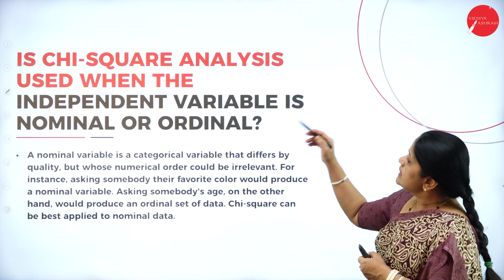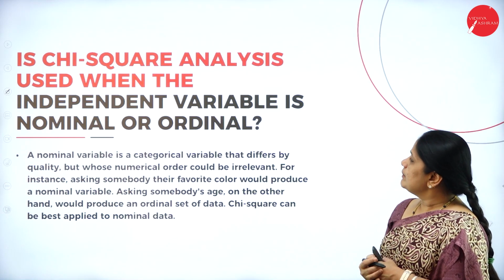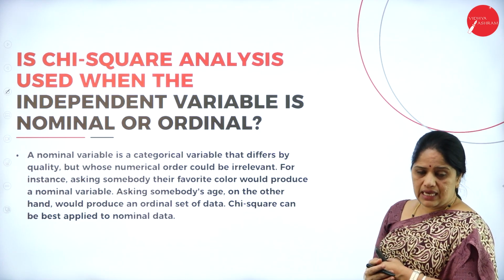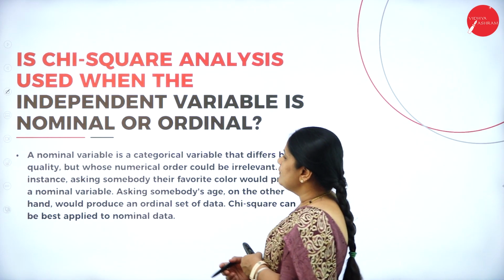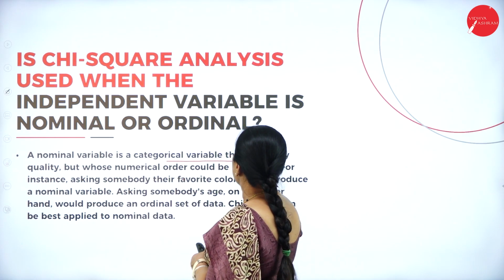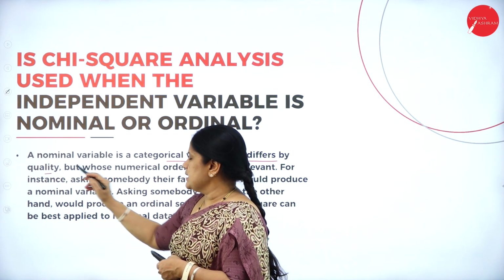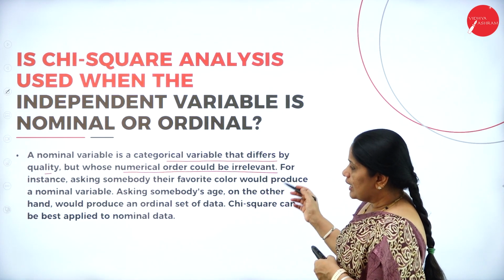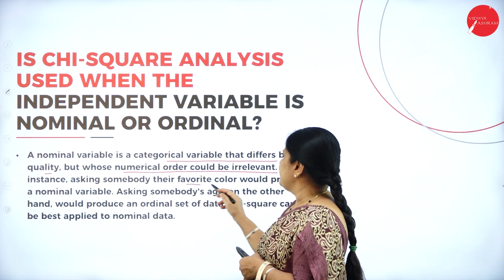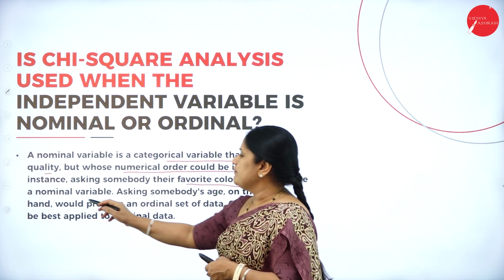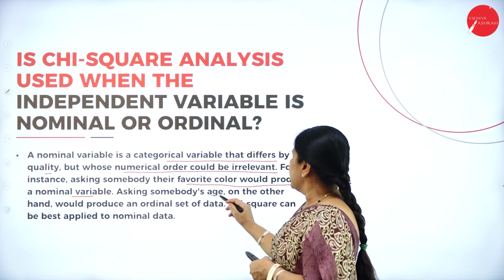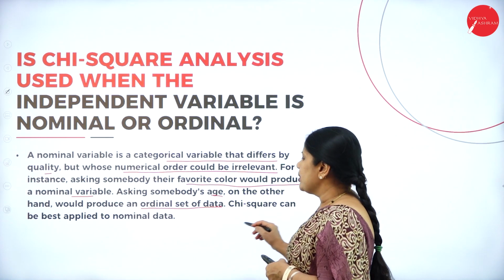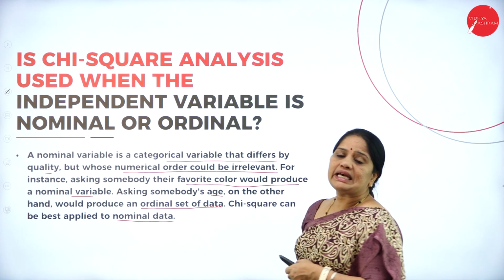Then, is chi-square analysis used when the independent variable is nominal or ordinal? So, when do we use the chi-square test? A nominal variable is a categorical variable that differs by quality but whose numerical order could be irrelevant. For instance, asking somebody their favorite color would produce a nominal variable. Asking somebody's age, on the other hand, would produce an ordinal set of data. Chi-square can be best applied to nominal data.